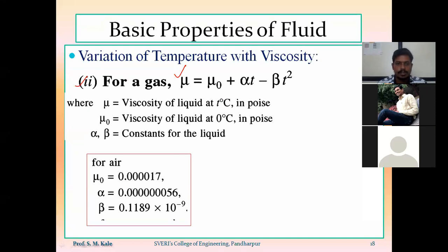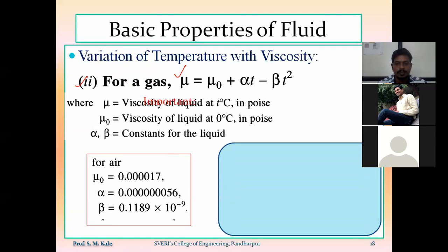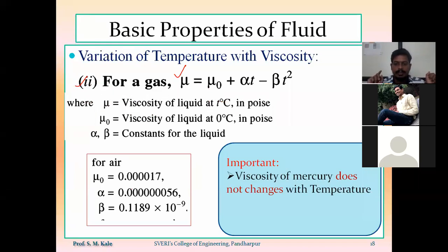So this is related to variation of temperature with viscosity. Now, important point. Though we are saying the viscosity of liquid decreases with increasing temperature, and the viscosity of air increases with increasing temperature, there are some exceptions. The first exception is related to mercury.